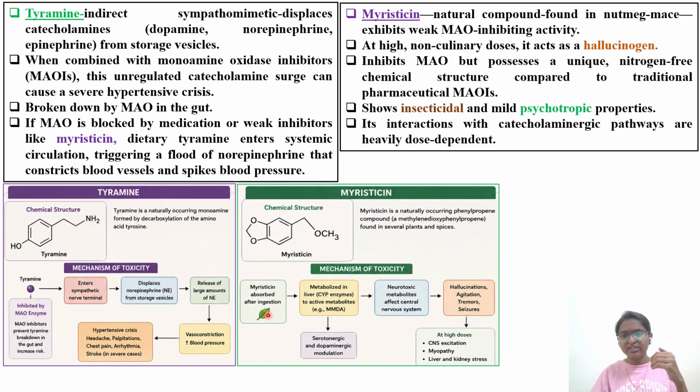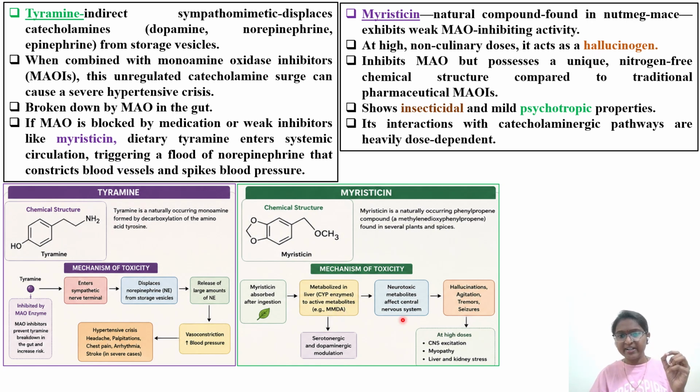So myristicin, after absorption, once you consume, after ingestion, undergoes metabolism in the liver by CYP enzymes. So you have to also remember, certain times related to different CYP isoforms, you'll get some questions in the exam. So to active metabolites, MMDA. MMDA is something related to ecstasy, that is a recreational drug. So you have to integrate and read. Okay. So that is the reason it is having hallucinogenic effect.